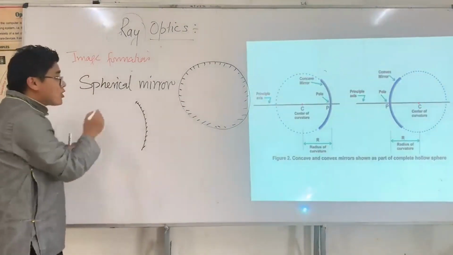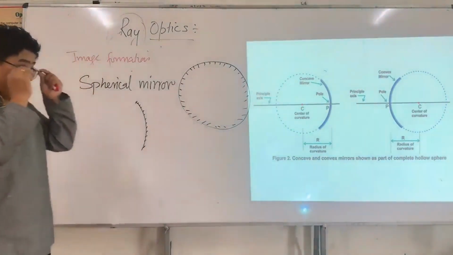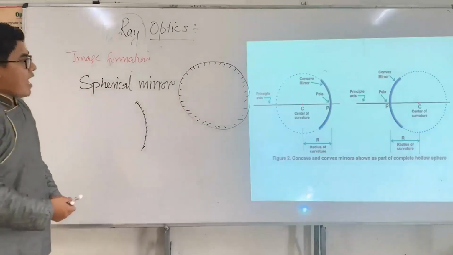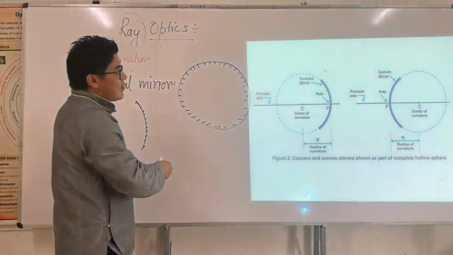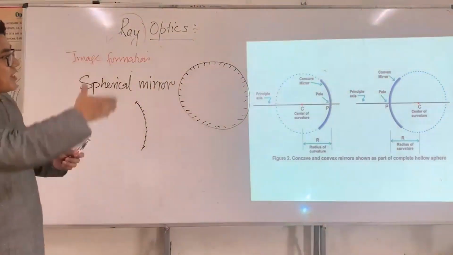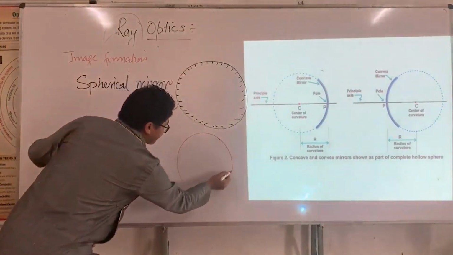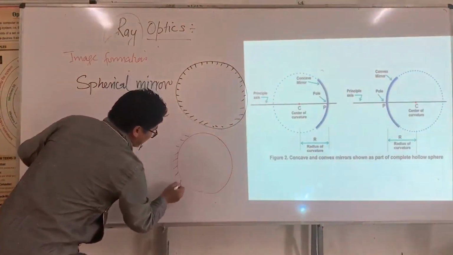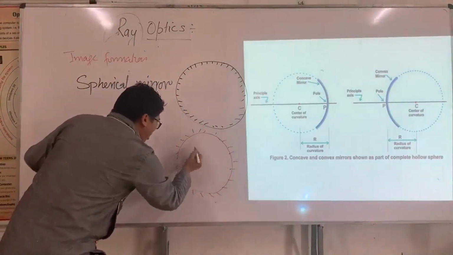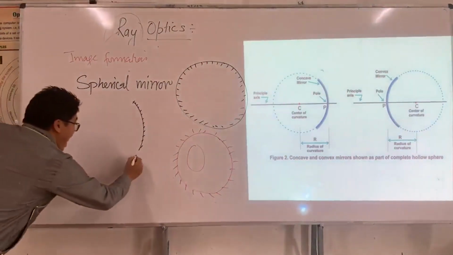And that small portion of a big sphere is what we call a concave mirror. You see a curvature like this. And if the inner surface is the reflecting surface, and I cut a small piece, I get something like this.